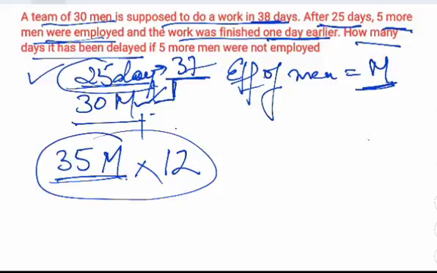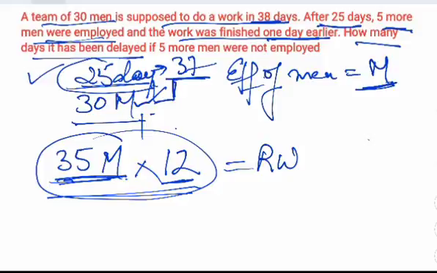So this is the efficiency of one day of these 35 men, and into 12 days, because they worked for 12 days, this is the remaining work. After 25 days, this was the remaining work that they have done.